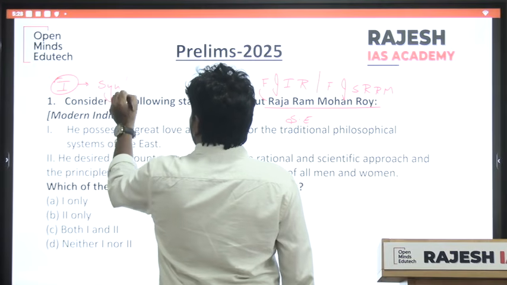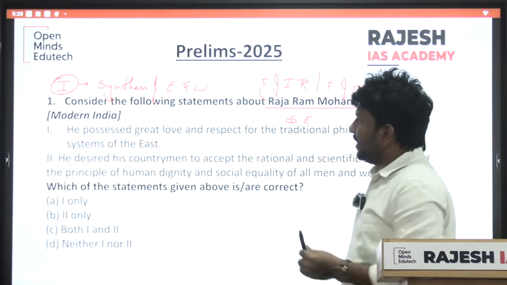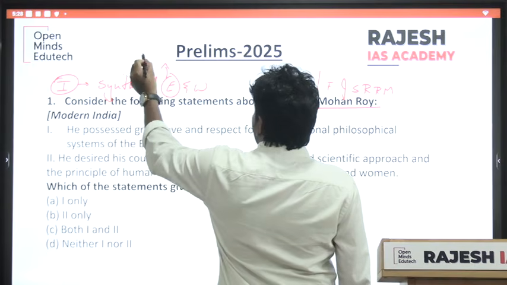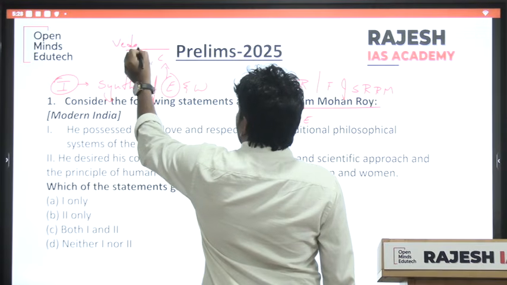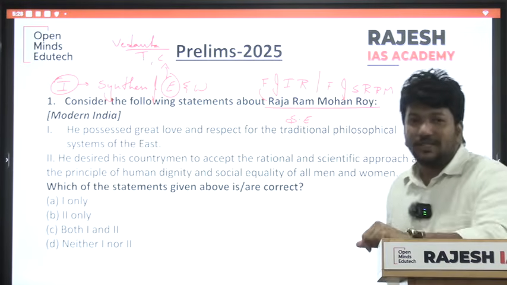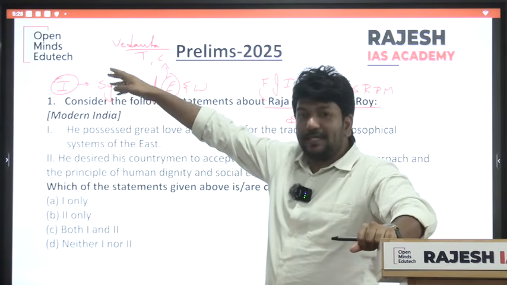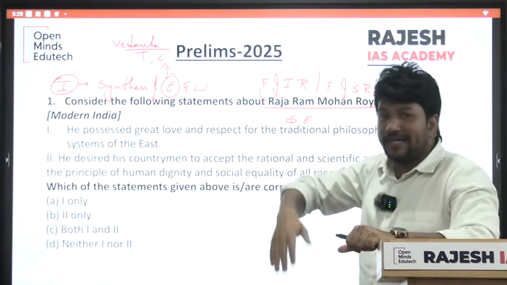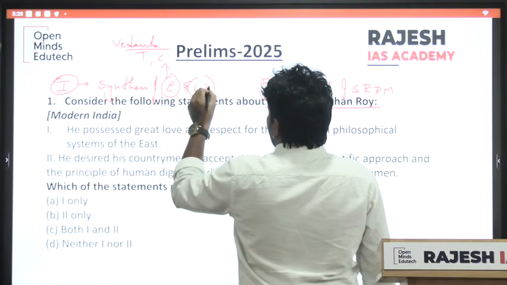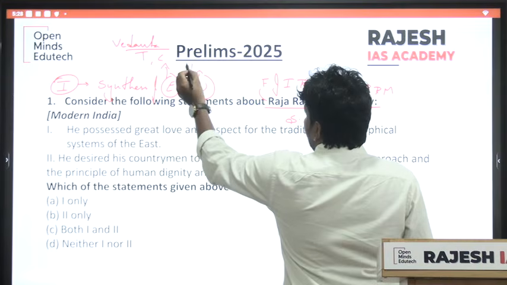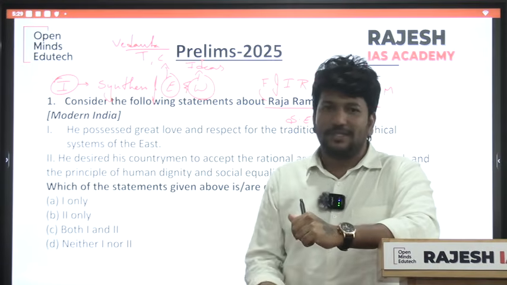It is a synthesis of East and West. Got it right? See, he has love towards his traditions and customs. That is, his love is towards Vedanta. So he said Vedanta is a rational philosophy. He has so much love towards Vedanta, and he even translated the Vedantas into other regional languages also, so that Indian people should know that Vedanta is a rational philosophy. And on the other hand, he also said you should also imbibe the Western ideas.